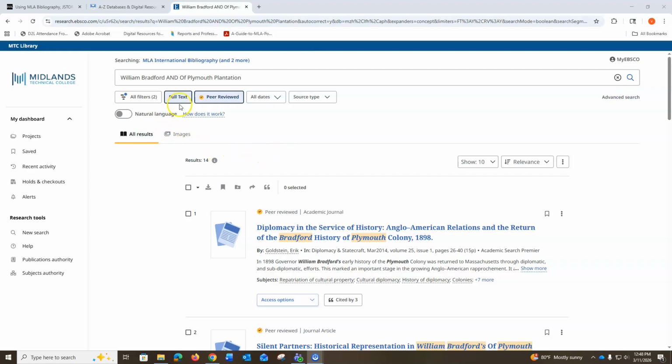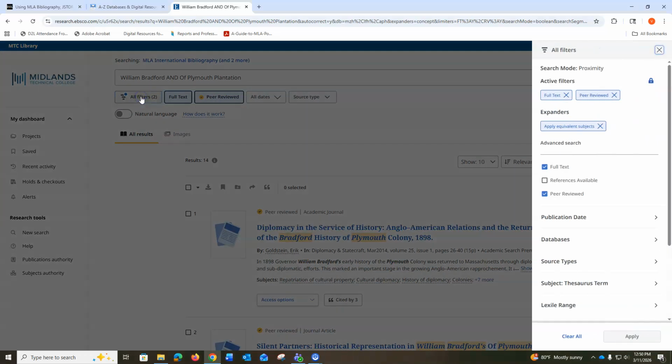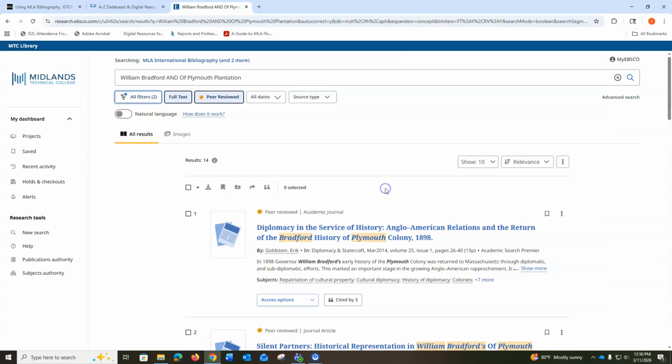If you forgot to limit to full text or peer-reviewed before clicking search, you may do so afterwards by clicking the limiters under the search box. If you click on All Filters, you will find other limiters such as publication date, databases, source types, and subject terms that you may use to further refine your search.